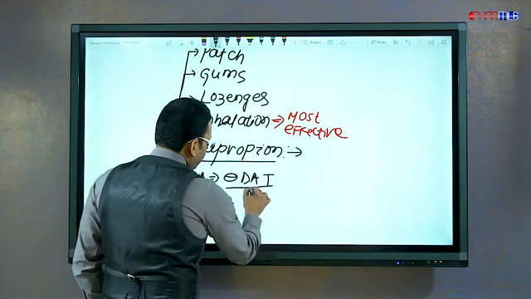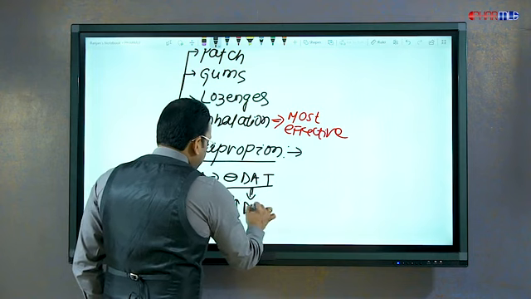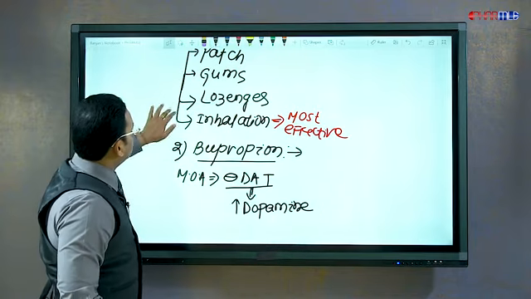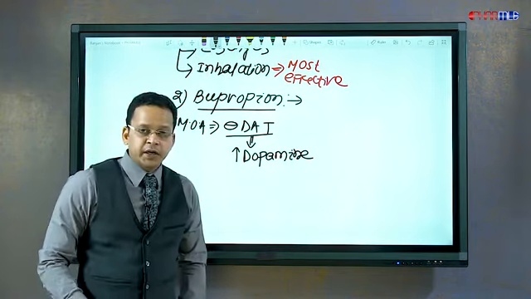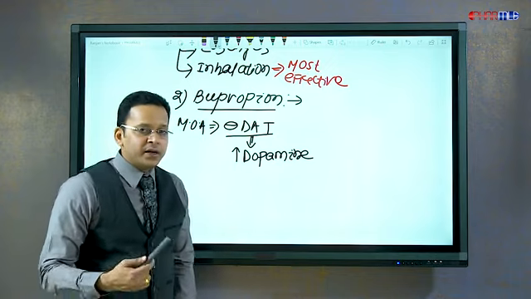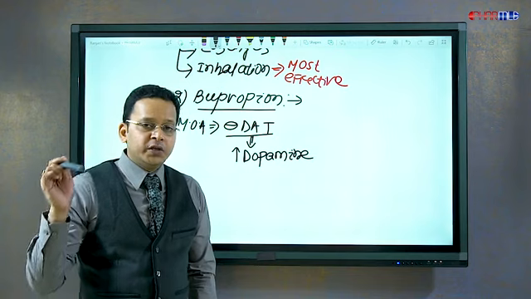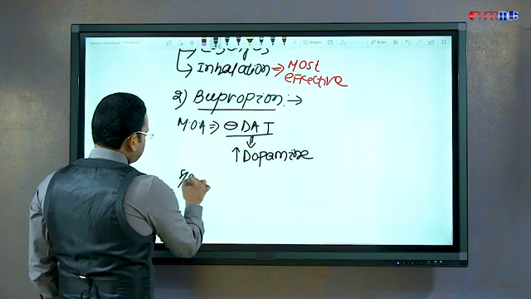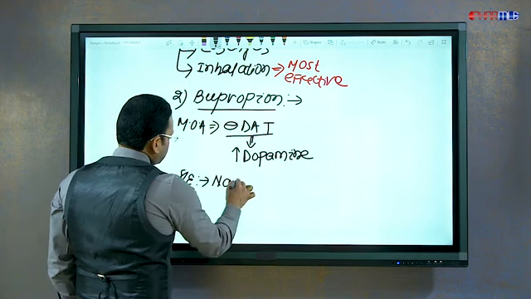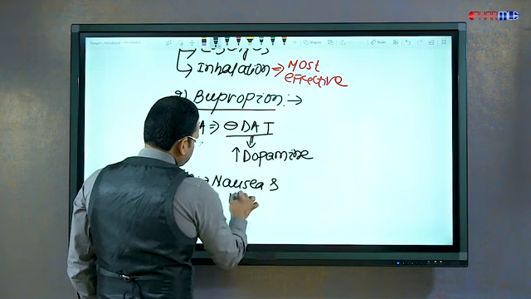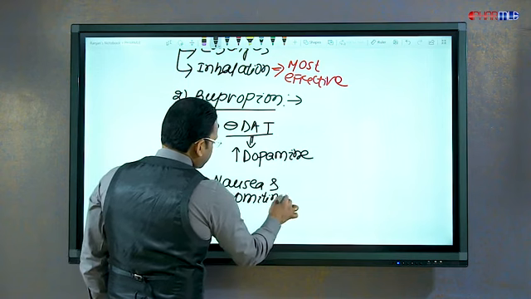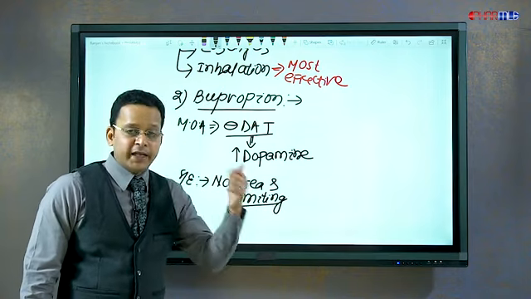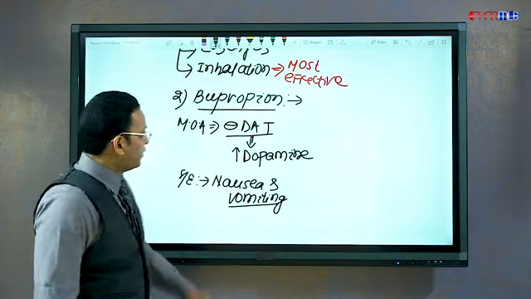By inhibiting that, it increases dopamine in the brain, and this dopamine gives an effect similar to the effect caused by nicotine. Bupropion side effects: it causes nausea, vomiting, that is understandable, because bupropion will act upon D2 receptors in the CTZ area that will give us nausea, vomiting.